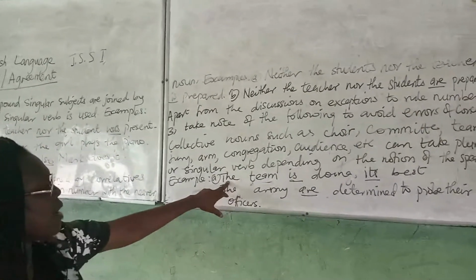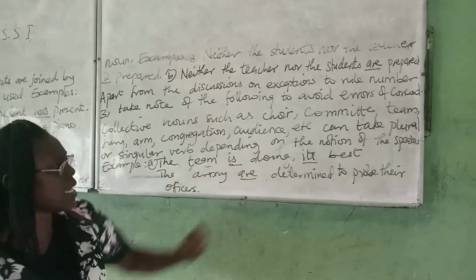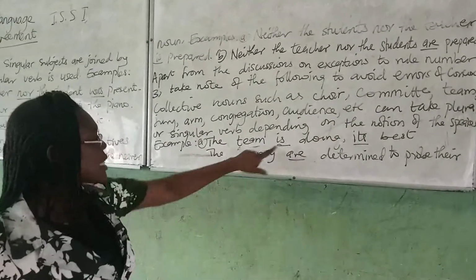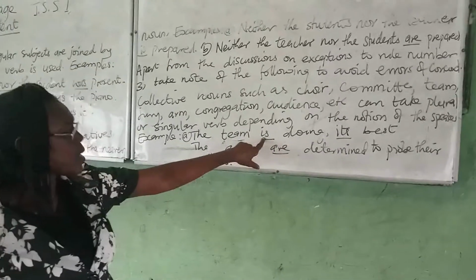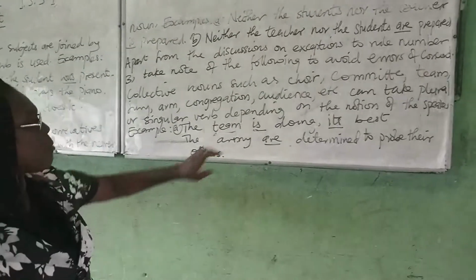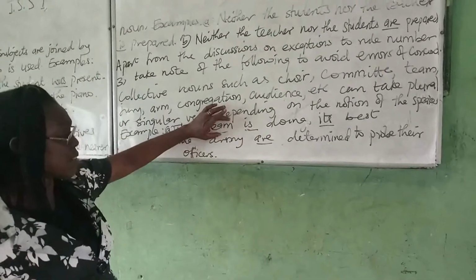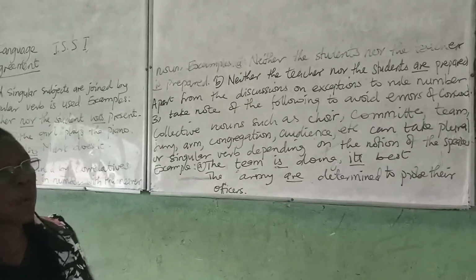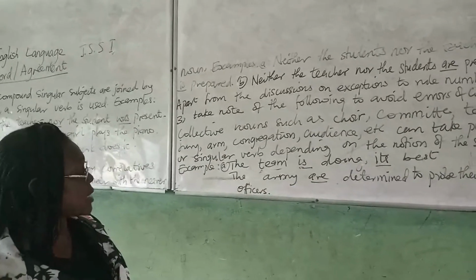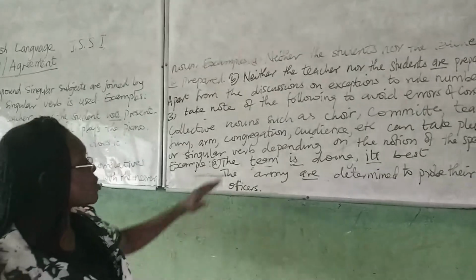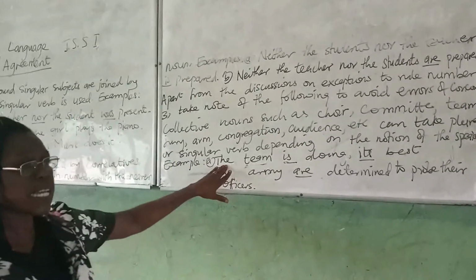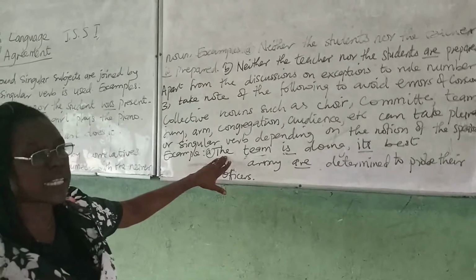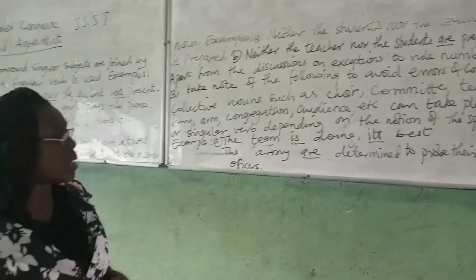So here we have the team is doing its best, not the team is doing their best. Since I started with is, but if I now say the team, I'm referring to the individual members of that particular team. For instance, we know that a team in a football game has 11 players. So in the same way, if I now say the team are doing their best, I'm not talking of the individual players in that team. I'm talking about them put together.